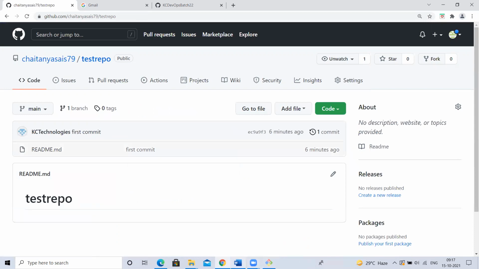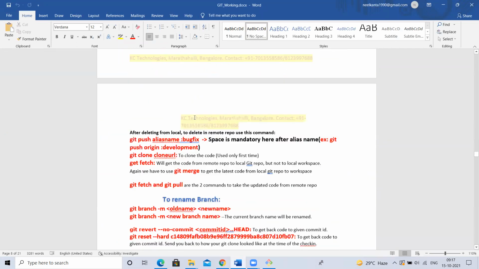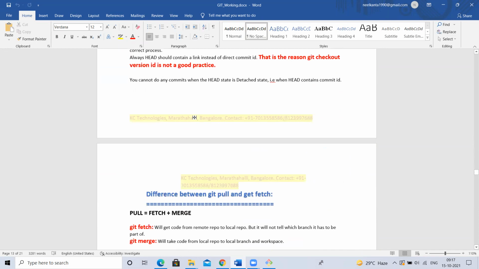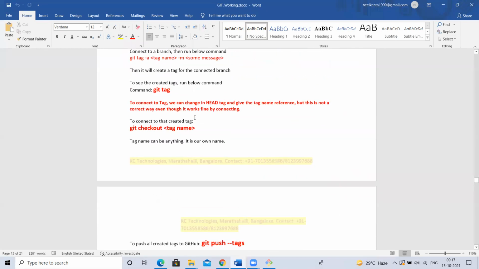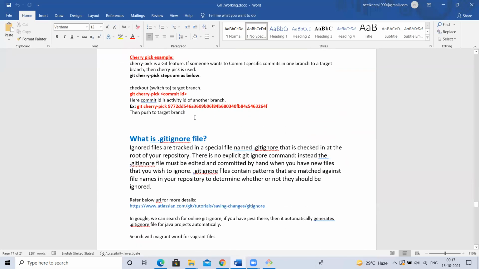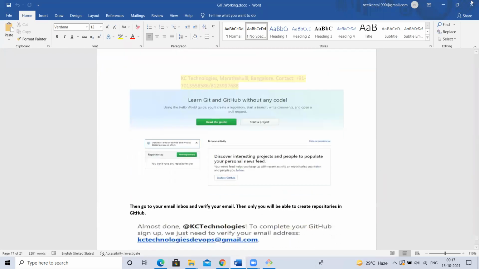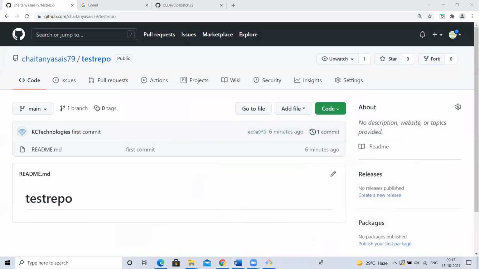Yes or no? So let me go to the document. Don't merge this and all I discussed. Stash I discussed. Next, rebase is there. I'll discuss about rebase later. First, let me discuss about .gitignore. That is a short topic I can discuss for today.